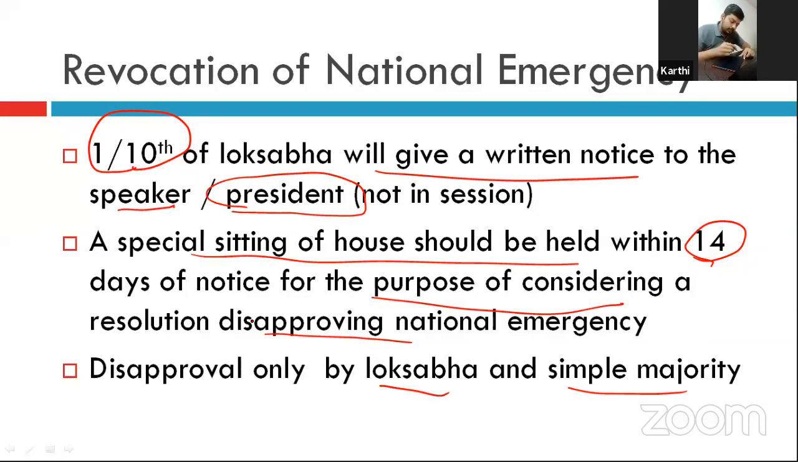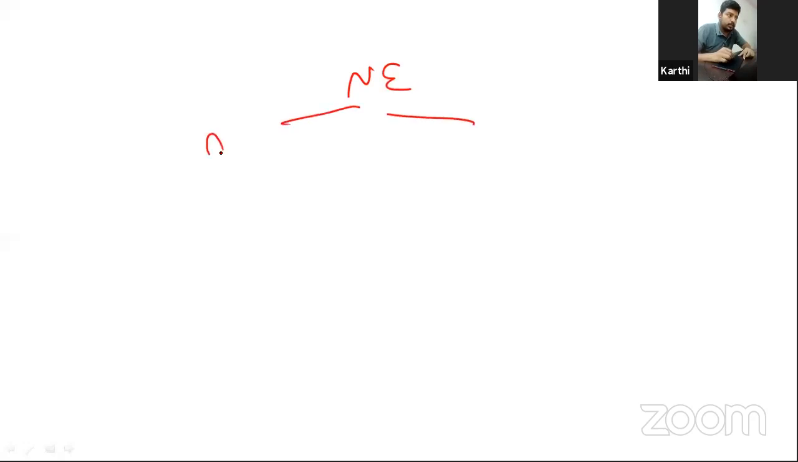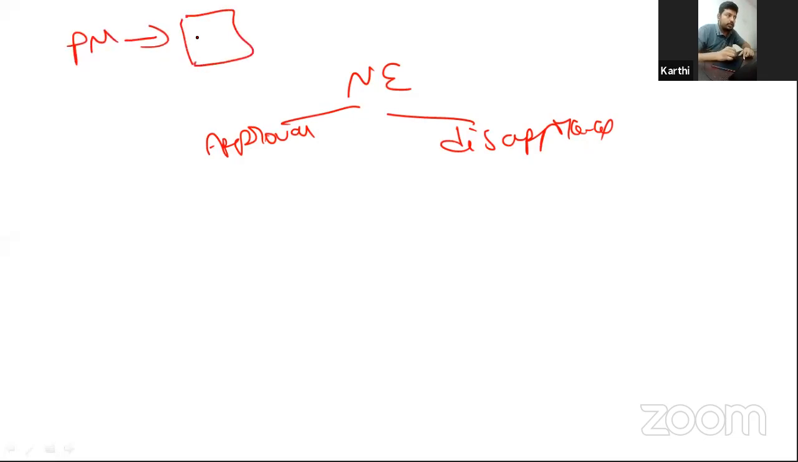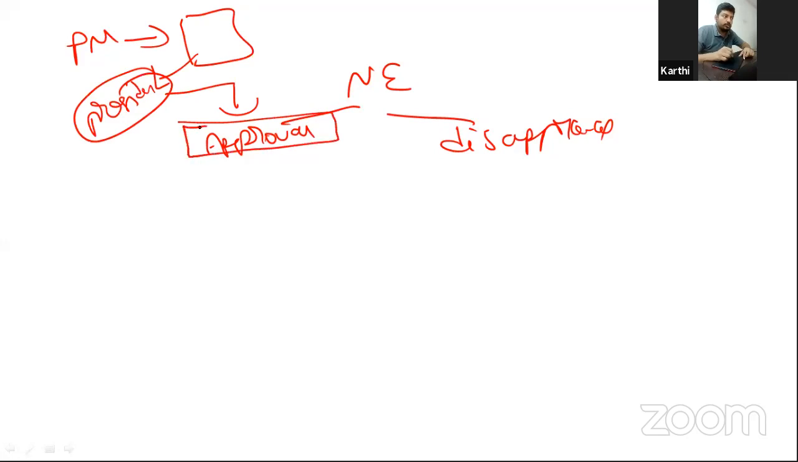We are seeing national emergency. Now we can summarize the approval procedure of national emergency and the removal or disapproval procedure. The Prime Minister, having the written recommendation of the cabinet, gives it to the President to proclaim national emergency. Then the President proclaims the national emergency. After the proclamation, it has to get the approval of the legislature, that is Parliament, which has two houses, Lok Sabha and Rajya Sabha.